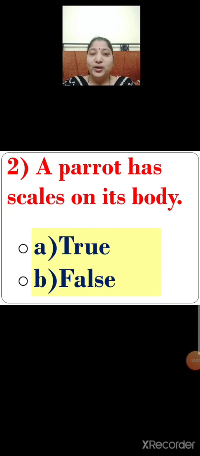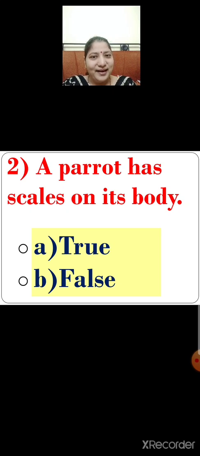Next, number 2. A parrot has scales on its body. Look at the statement carefully. A parrot has scales on its body. Children, try to recollect what we have learnt. Yes, we have learned that crawling animals have scales on their body. A parrot is not a crawling animal. So, a parrot is a bird. It has 2 wings, right? It has feathers on its body. Okay, so is it a true statement or is it a false statement?